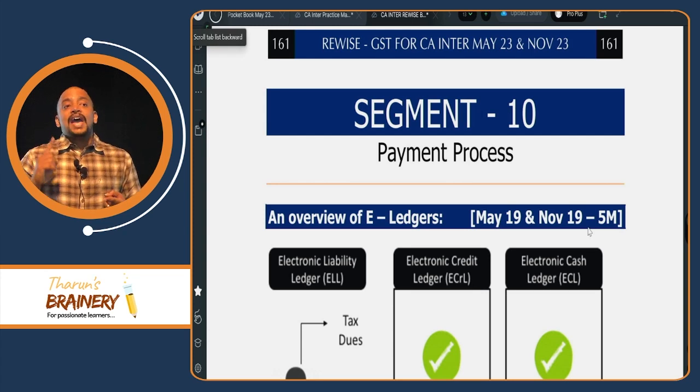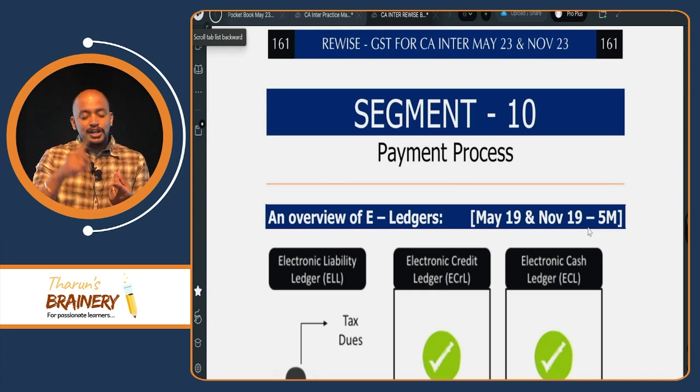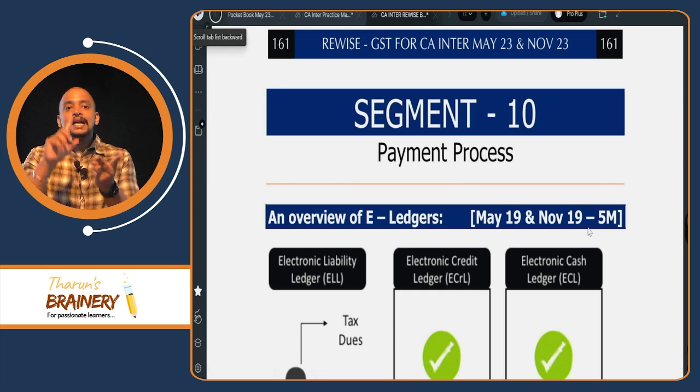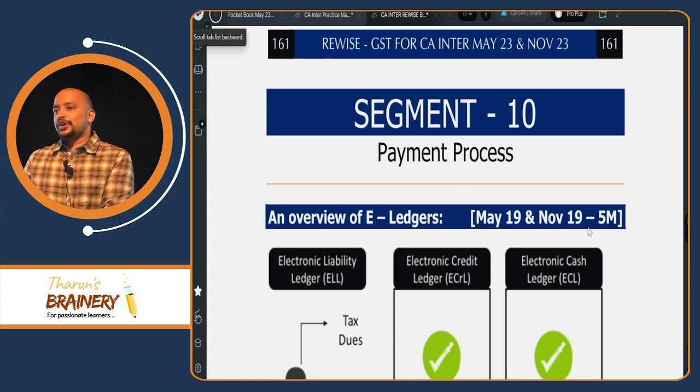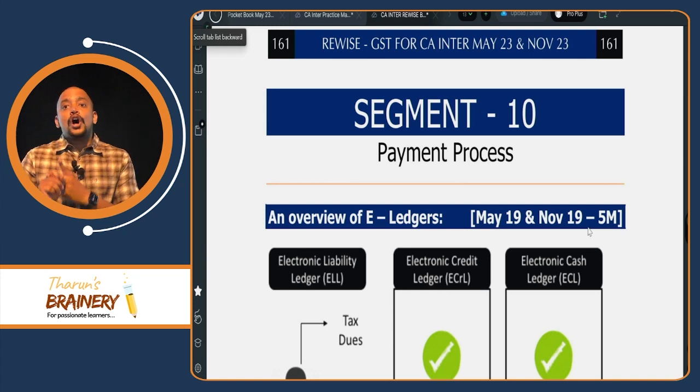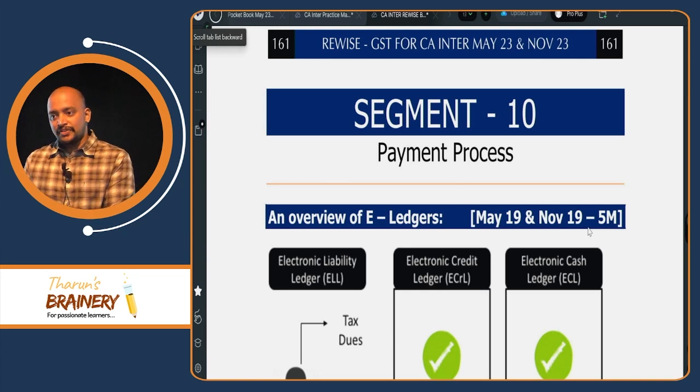Then we have section 50, 49 and 50. 49 is what are the ledgers that will be maintained by GST network on behalf of a registered person. Section 50 is interest computation, so interest on account of delay in payment of tax or wrong availment and utilization of ITC.